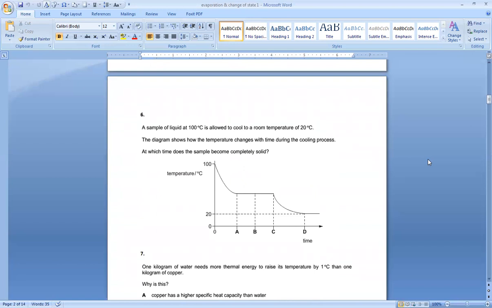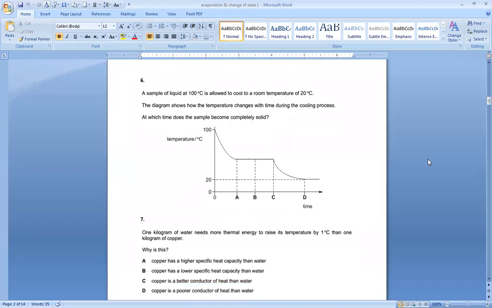Number 6 says a sample of liquid, initially at 100 degrees C, is allowed to cool to a room temperature of 20. So 20 is my final temperature. Initial temperature is 100, final temperature is 20. The diagram shows the temperature changes with time during the cooling process. At which time does the sample become completely solid?